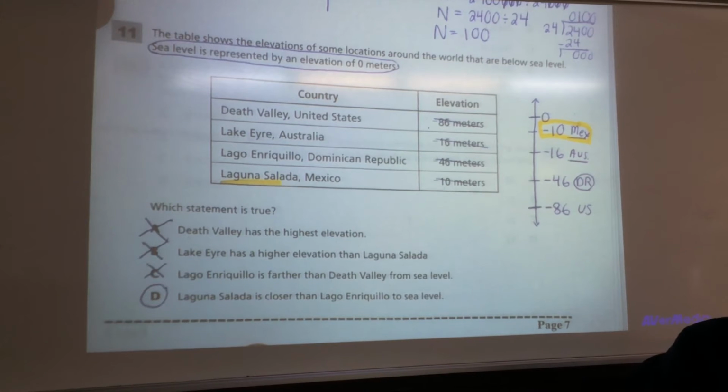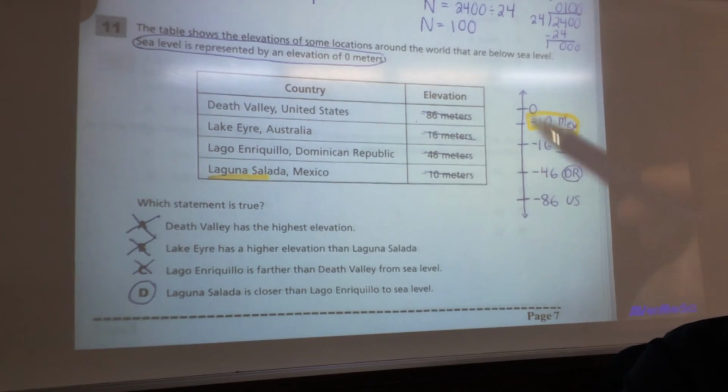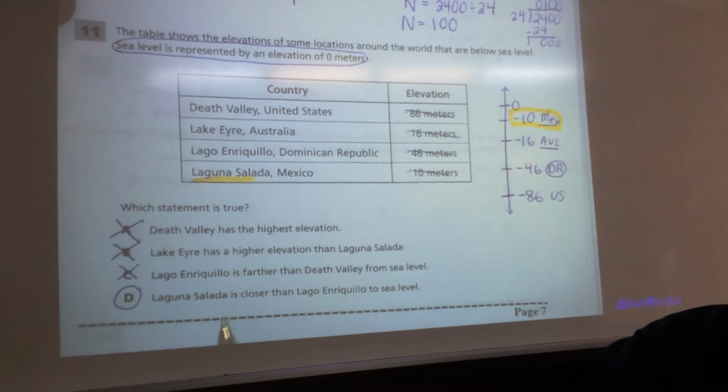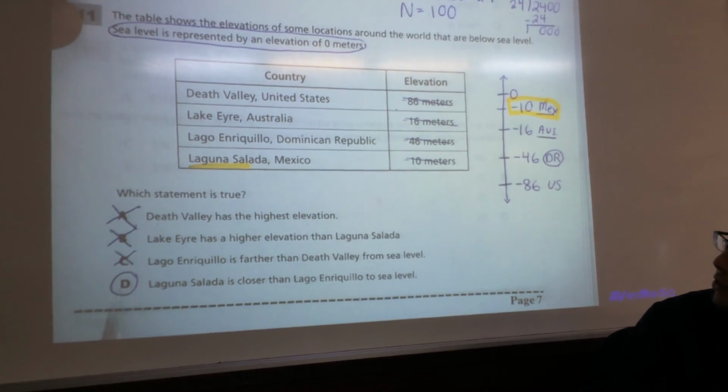Okay, this is not an easy problem. It says elevation. You need to draw out your number line and just go step by step and take your time and make sure you figure out which statement is true. For this one, the correct answer is letter D.